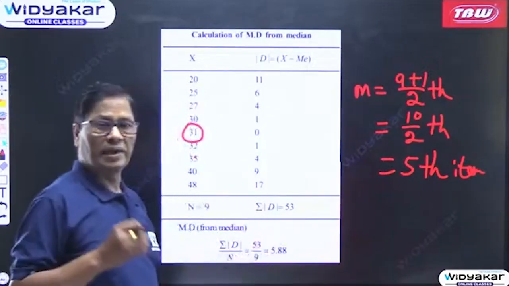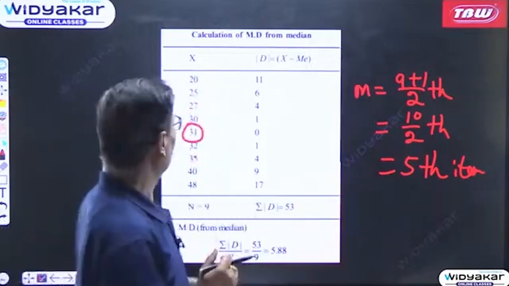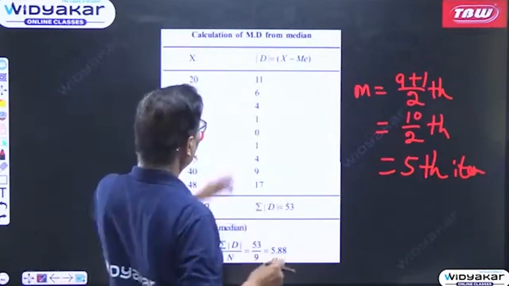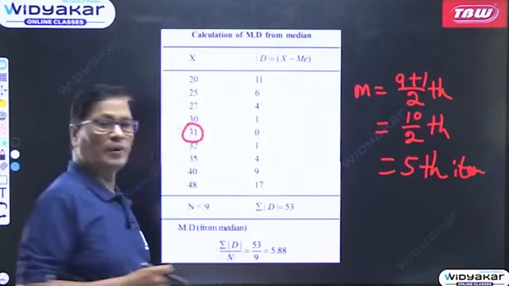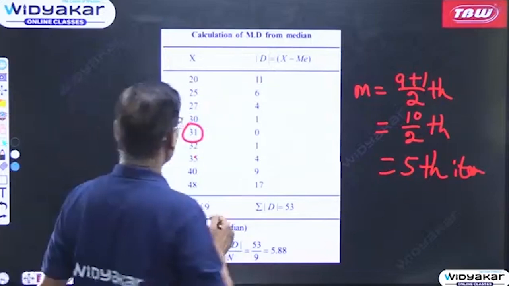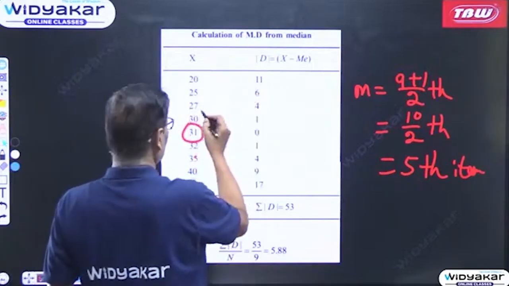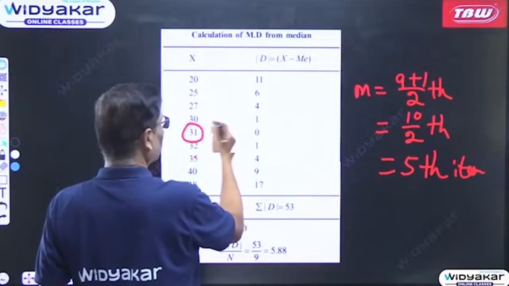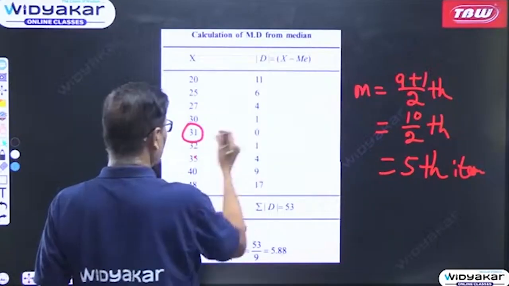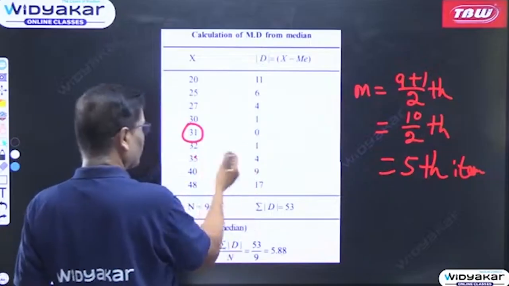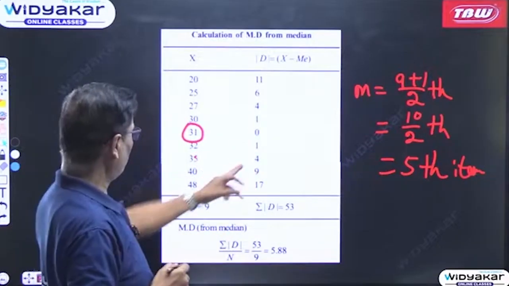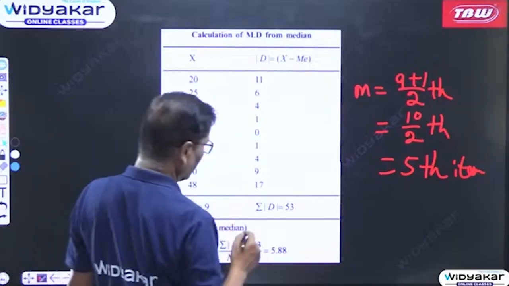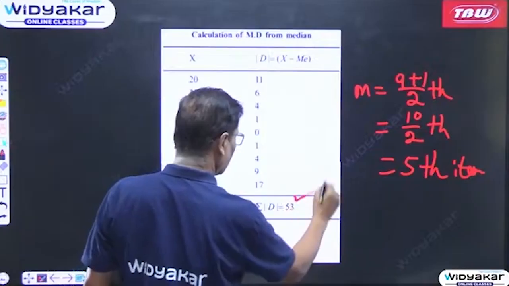Now we will be taking the deviations from 31. Okay. So 20 minus 31 is equal to 11. Actually minus 11, but we will write 11 because this is modulus, plus minus signs ignored. Then 25 minus 31, 6, 27 minus 31, 4, 30 minus 31, 1, 31 minus 31, 0, then this is 32, so it is 1, 35, so it is 4, 40, so it is 9, 48, so it is 17. So total of the deviations, taking summation D mod, equal to 53.